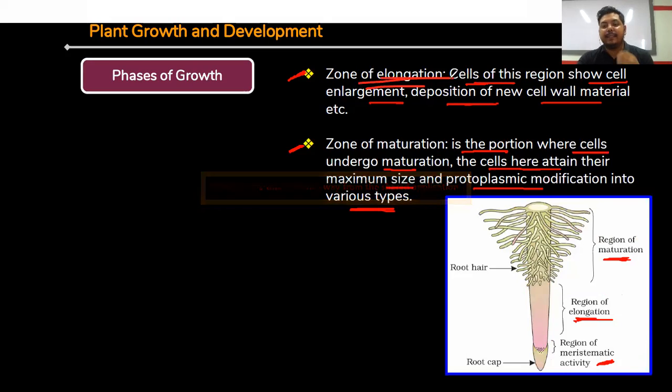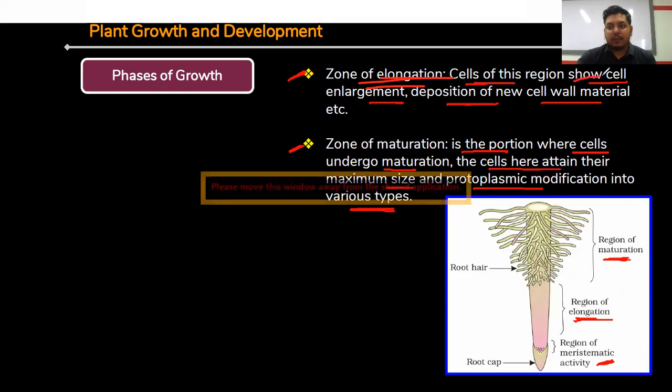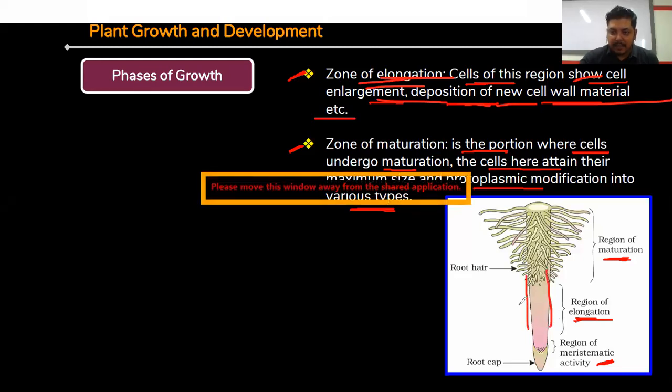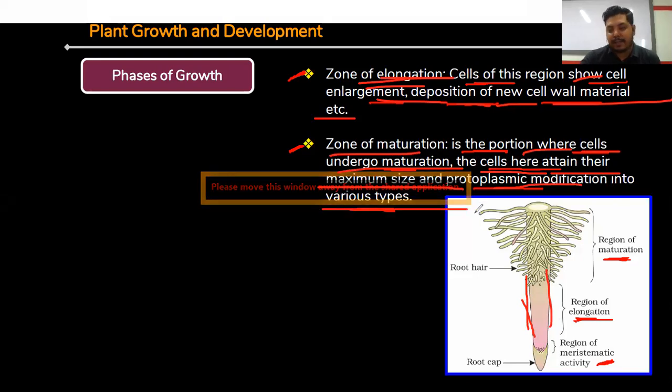Zone of elongation. Elongation means an increase in size or length, right? Cells of the region show cell enlargement, deposition of new cell material, etc. So the elongation phase is showing the enlargement of the cell. The zone of maturation is the portion where the cells undergo maturation. The cells here attain their maximum size and protoplasmic modification into various types.